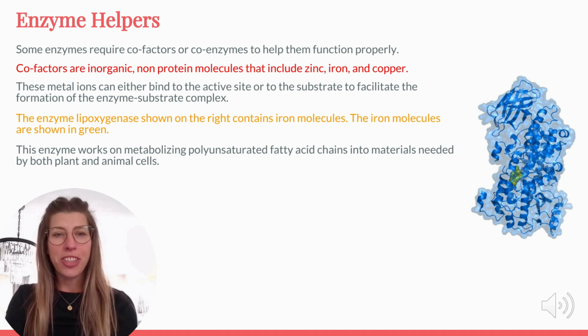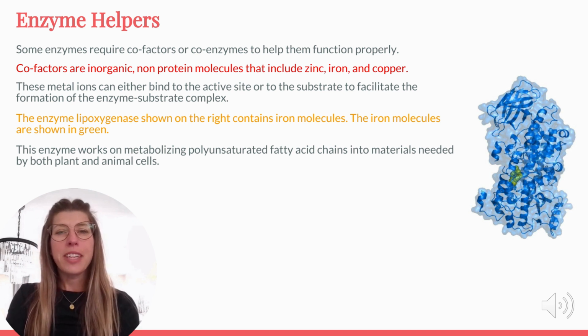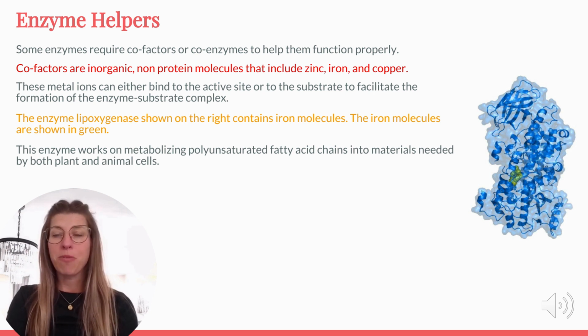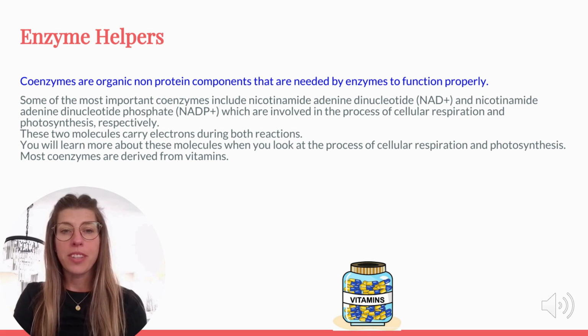Some enzymes need a little help to function properly. These helpers are called cofactors and coenzymes. Cofactors are inorganic, non-protein molecules such as zinc, iron, and copper. They can bind to the enzyme's active site or to the substrate, helping form the enzyme-substrate complex. For example, the enzyme lipoxygenase contains iron molecules which assist in metabolizing polyunsaturated fatty acids, essential for both plant and animal cells. Coenzymes, on the other hand, are organic non-protein molecules.